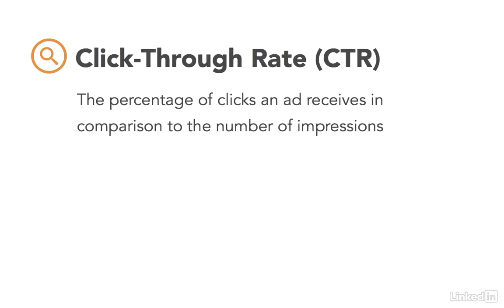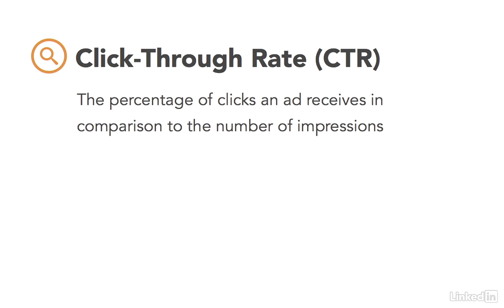Click-through rate, or CTR, is the percentage of clicks that an ad receives in comparison to the number of impressions. So just because our ad is being shown to users, it doesn't mean they're actually clicking on it. To make things simple, let's just say our ad was shown 10 times and it received 1 click. That means that our click-through rate would be 10%. 10% of the time that our ad is viewed, it's clicked on.